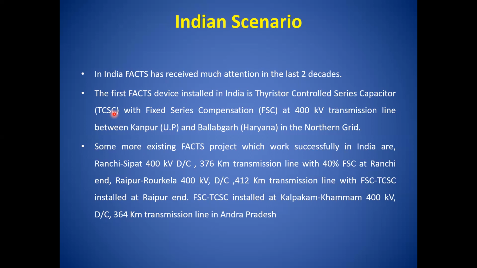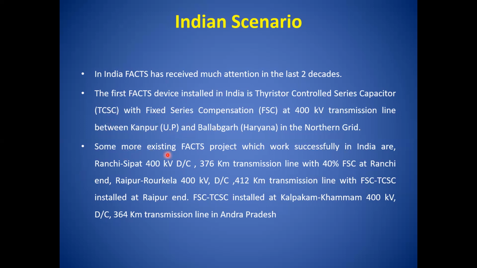So TCSC also decreases the total impedance of the transmission line, hence it improves the power transferability of the transmission line. Okay, so this is the first.